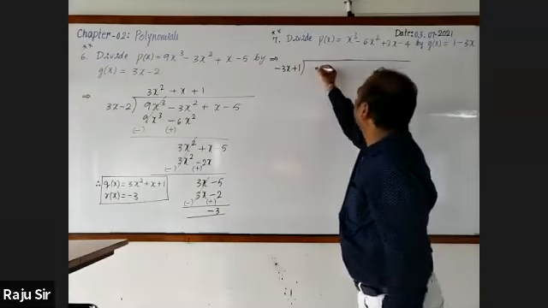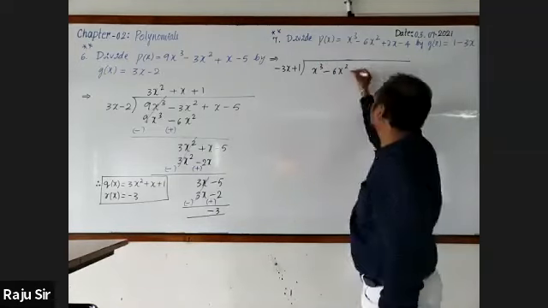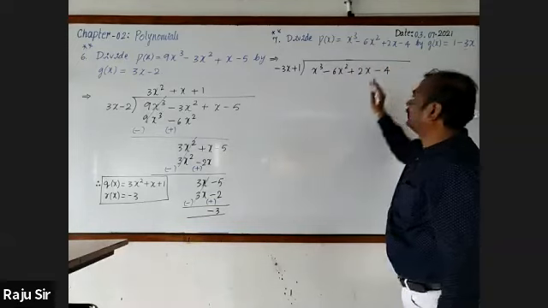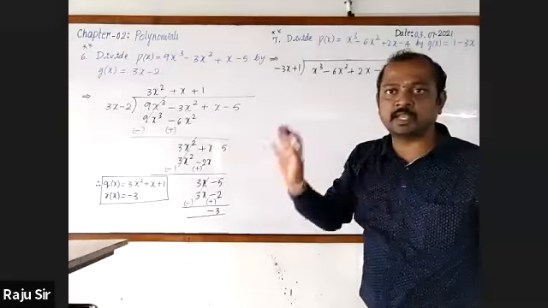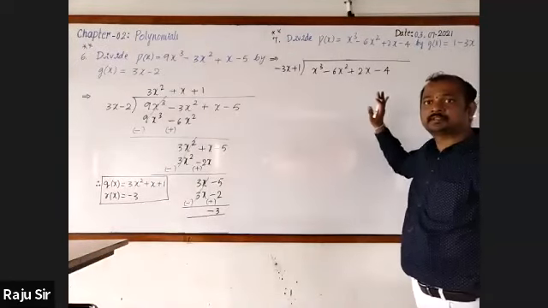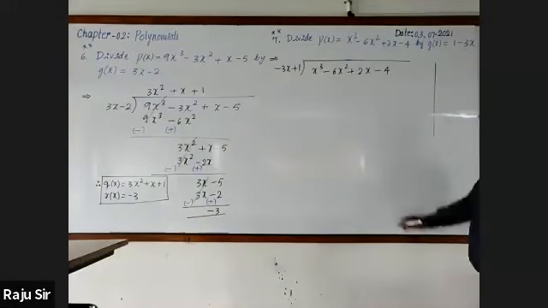It is x cube minus 6x square plus 2x minus 4. Here, no term is missing. Therefore, we have written the given statement as it is.